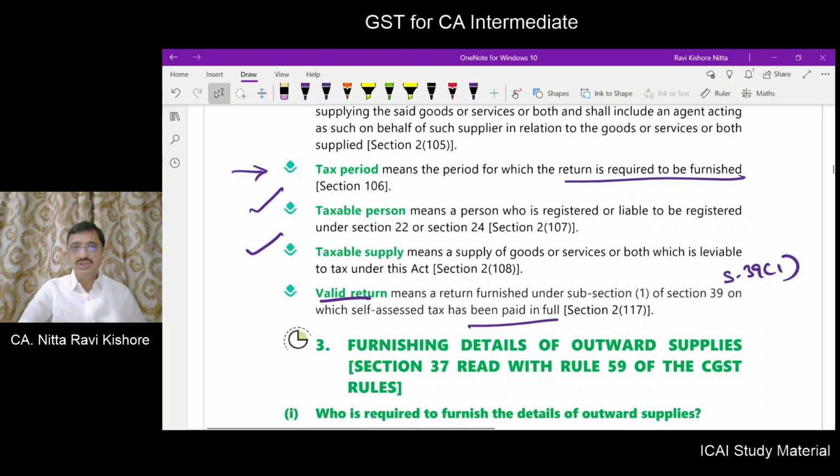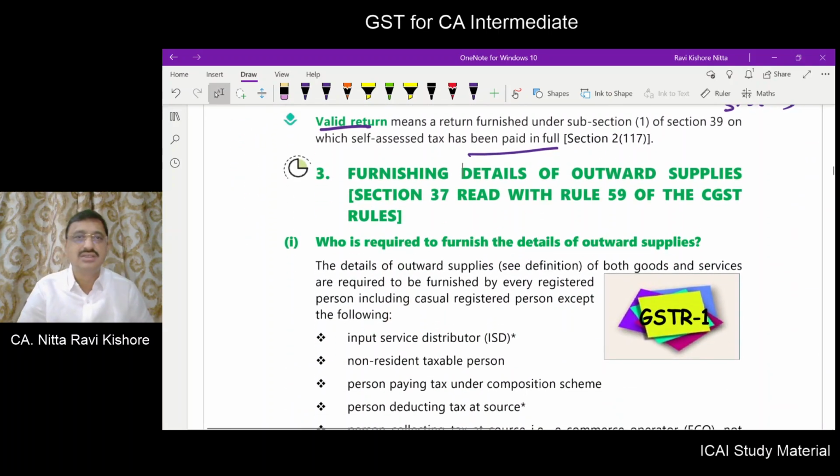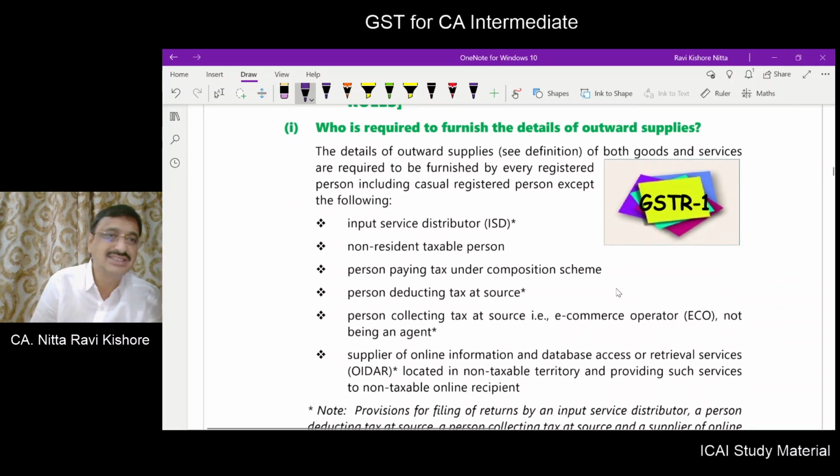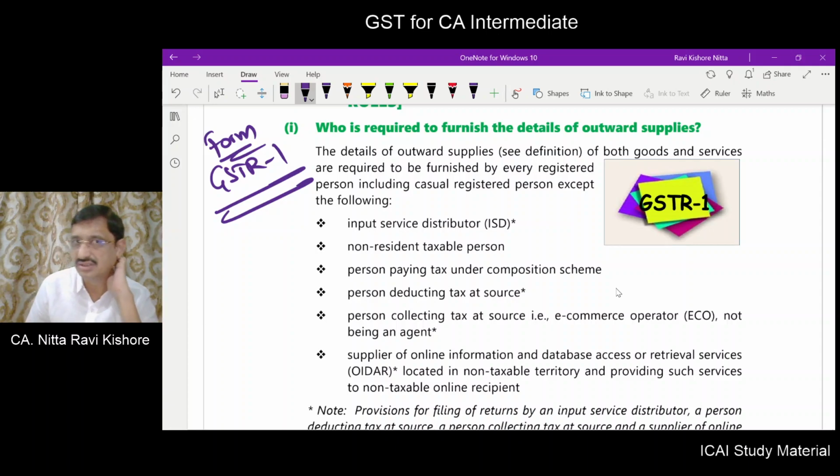Okay. We will move on to paragraph 3, which deals with the details of outward supplies. Where are these provisions given? These provisions are provided in section 37 and rule number 59. Who is the person who is required to furnish the details of outward supplies? This is in form number GSTR1. The details of outward supplies are to be furnished by every registered person,